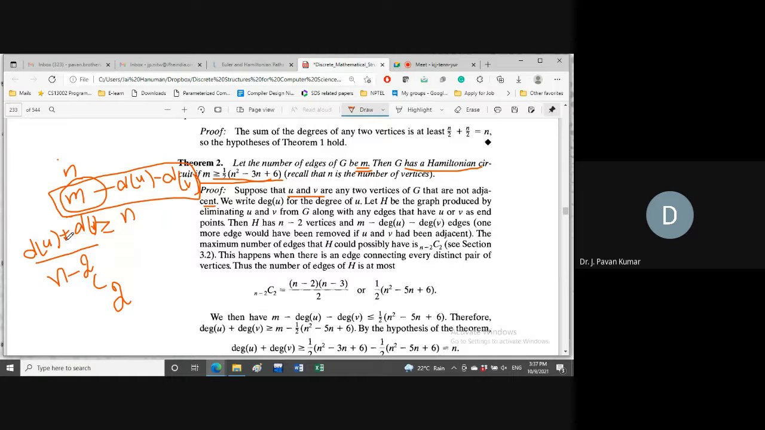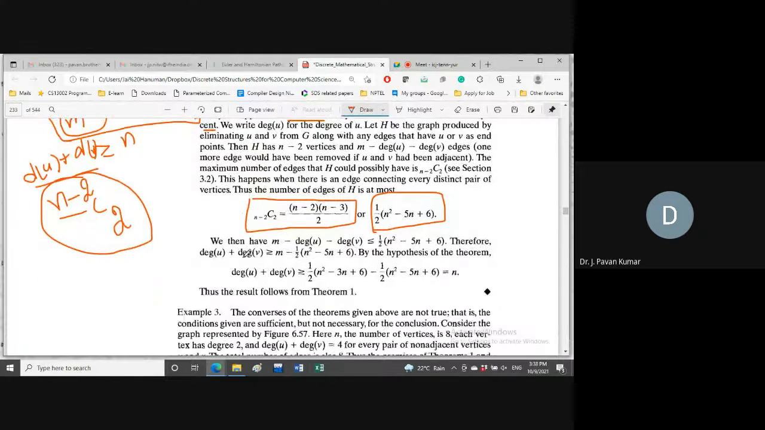Now, what is this n minus 2 C 2 value? You can see here, n minus 2 into n minus 2 minus 1, which is n minus 3, divided by 2, which is half into n square minus 5n plus 6. This is just a simple calculation from n minus 2 C 2. Now, how many edges will remain? That is what we have to consider.